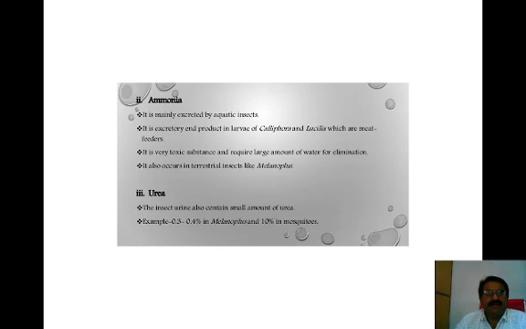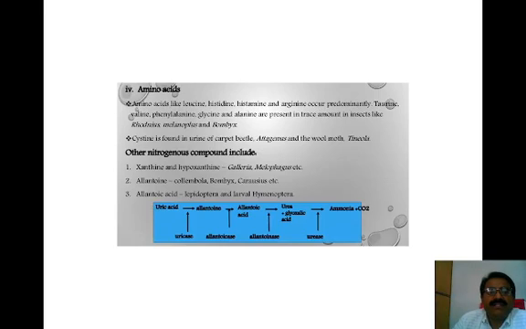Urea is another important nitrogenous waste material. Insect urine also contains a small amount of urea, for example 0.3 to 0.4% in Melanoplus and 10% in mosquitoes. Amino acids like leucine, histidine, histamine and arginine occur predominantly in insects. Taurine, valine, phenylalanine, glycine and alanine are present in trace amounts in insects like Rhodnius, Melanoplus and Bombyx mori.